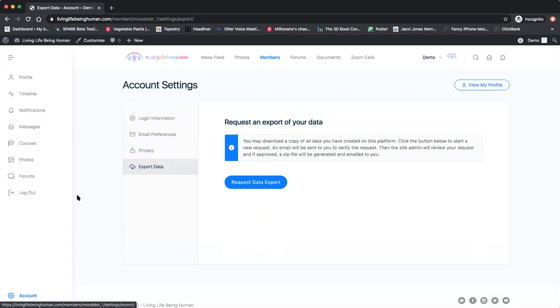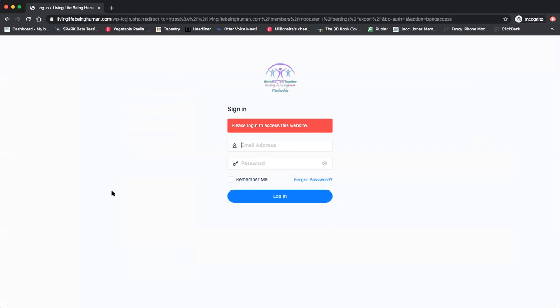And that's it. And then the log out is in the bottom left here. Log out. And then here's where you access the platform.